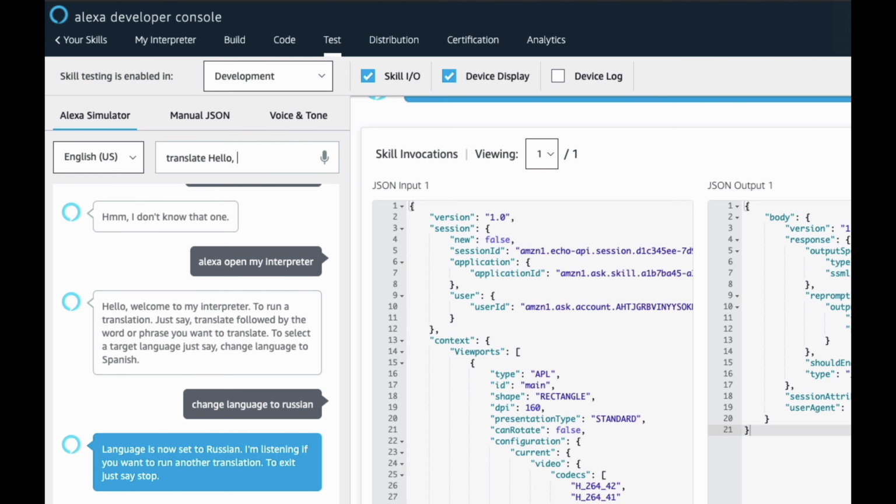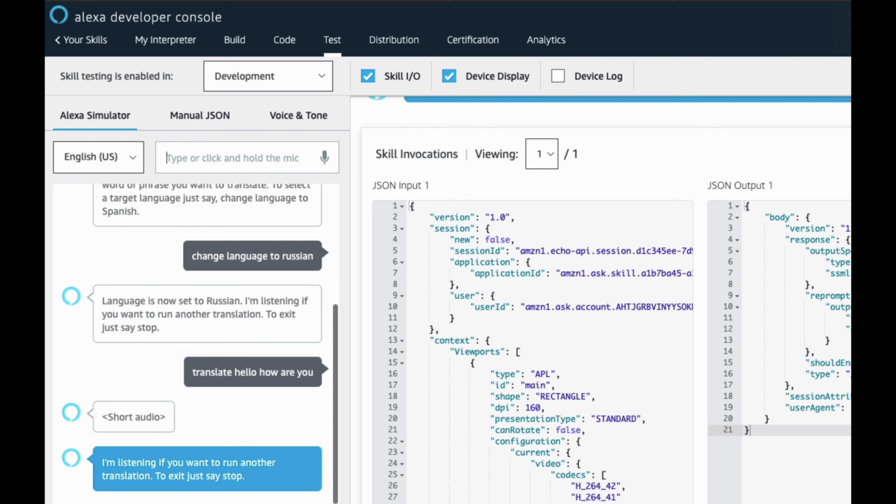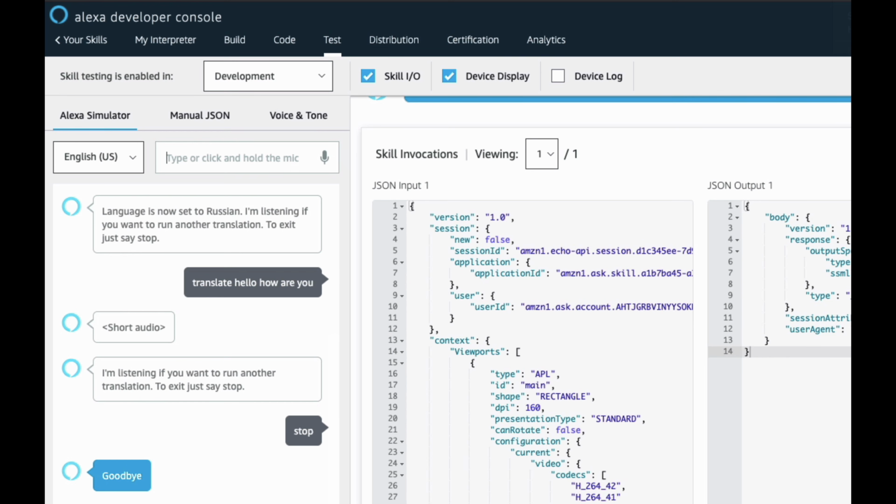Translate, hello, how are you? Привет, как дела? Привет. I'm listening if you want to run another translation. To exit, just say stop. Stop. Goodbye. Okay, so yeah, everything looks good.